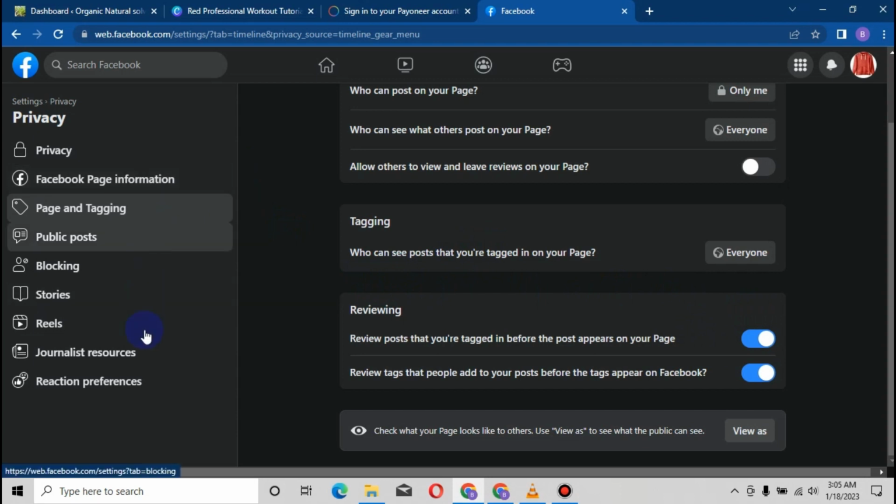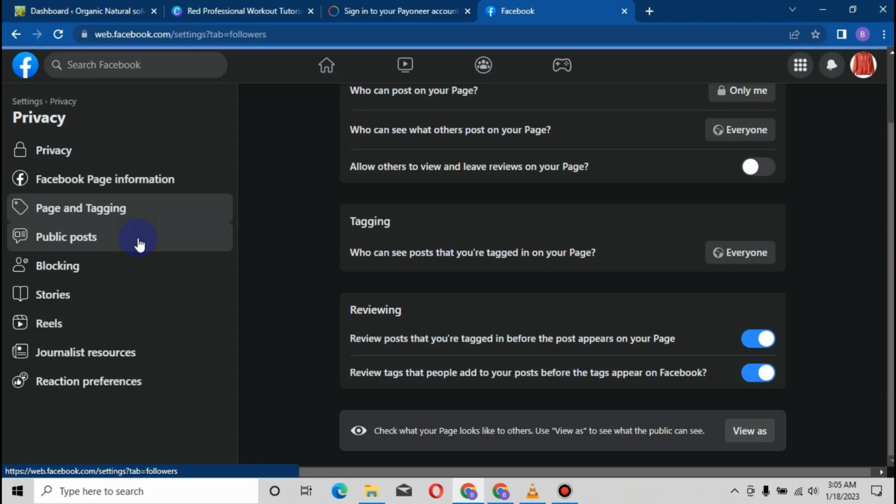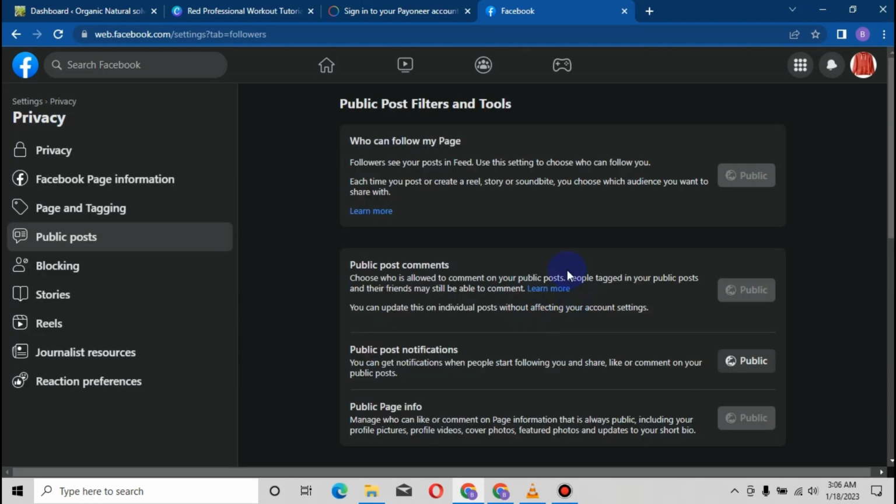Then the next thing you have to do is come down to public posts. When it opens, you have to do a few little settings right there. Okay, we are here right now.